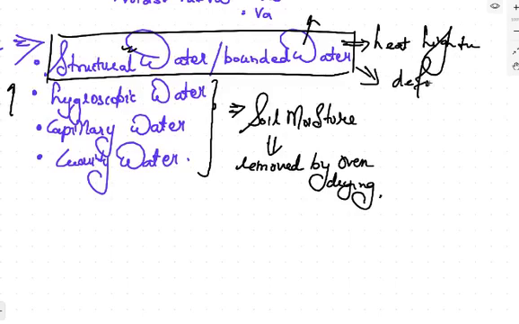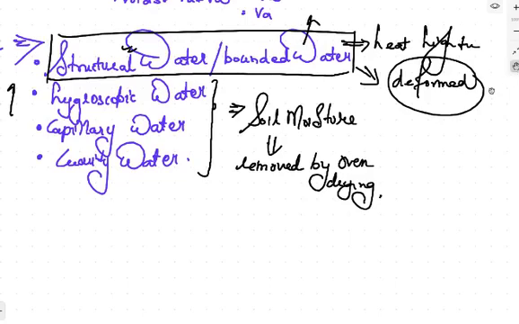Because the structural water is the part of the structure which cannot be easily removed. Even if you try to remove it, if you heat it at very high temperature, then the structure of the soil will be deformed, the structural water may be lost, and you can say that the crystalline structure of the soil will be distorted. So, ये इसको remove नहीं कर सकते, it is a part of the structure. Fine, this is the structure of the soil.